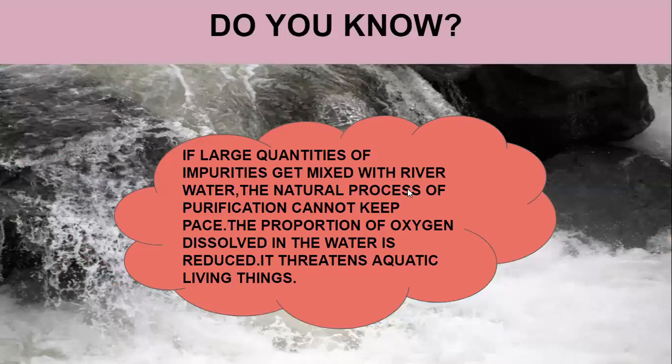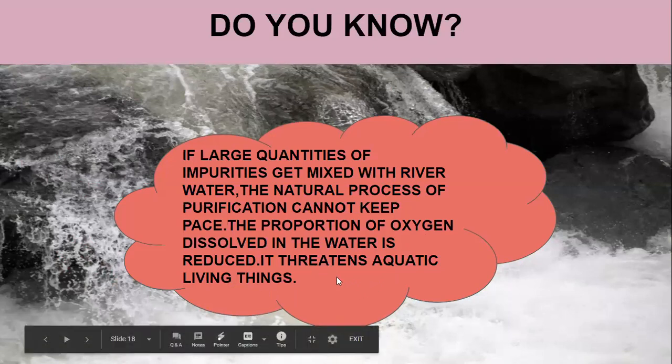Do you know, if large quantities of impurities get mixed with river water, then the natural process of purification cannot keep pace. That means it cannot be purified naturally. The proportion of oxygen dissolved in the water will reduce, it will become less, and it will be dangerous, it will threaten aquatic living things.